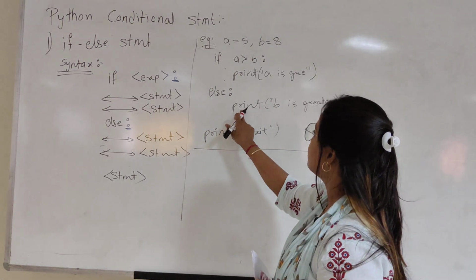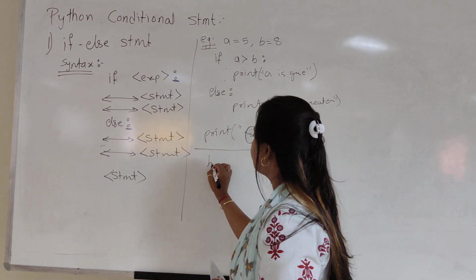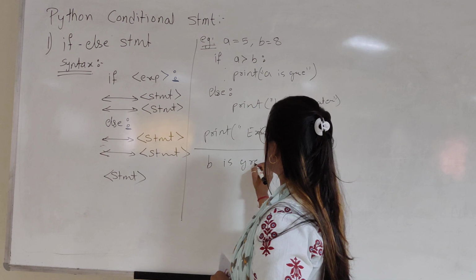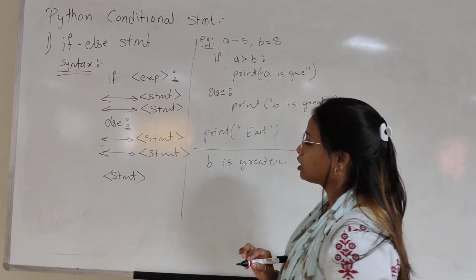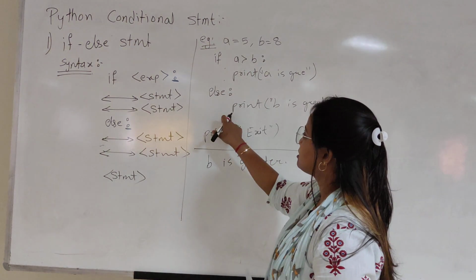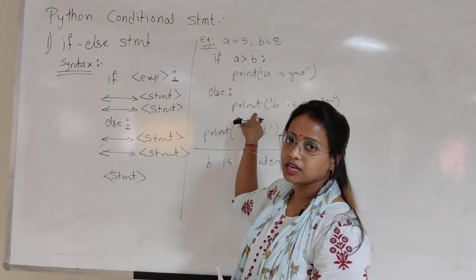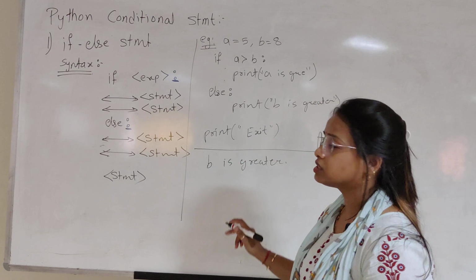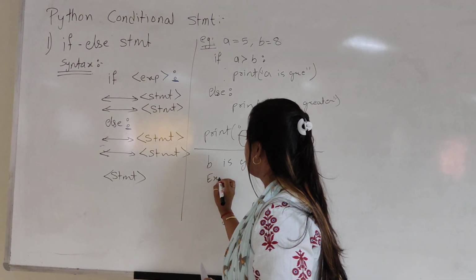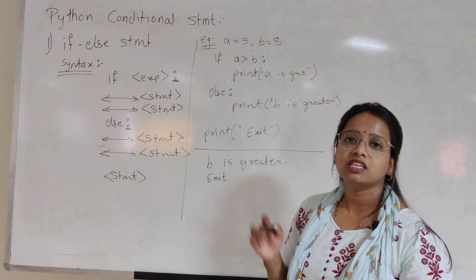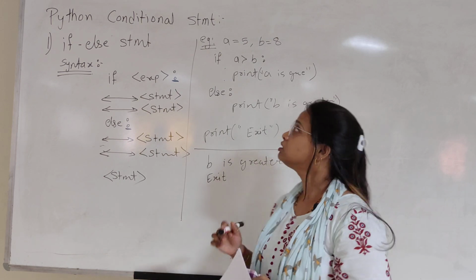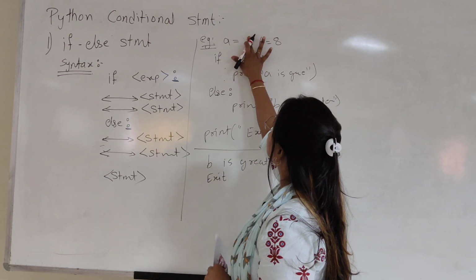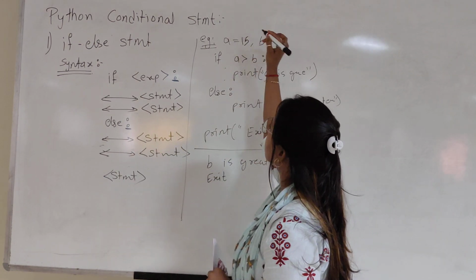The else part says print B is greater, so B is greater is printed. After that there is no more statement in the block. It will come outside and execute the universal statement that prints exit. So this is the output. Now suppose my value is changed to 15.